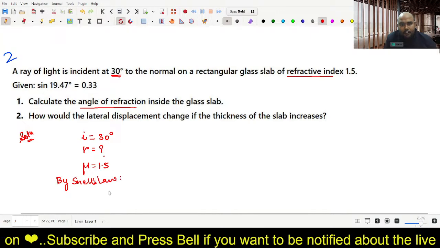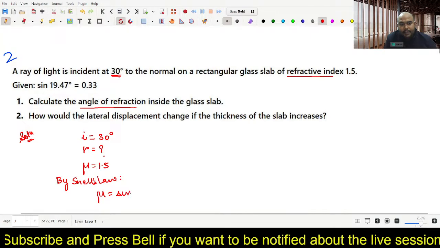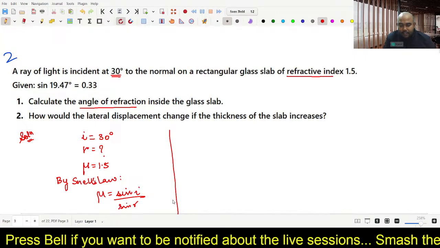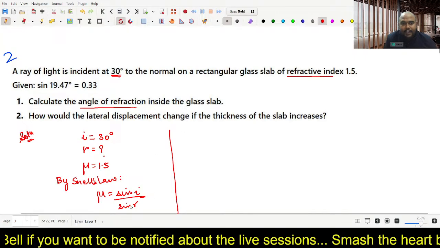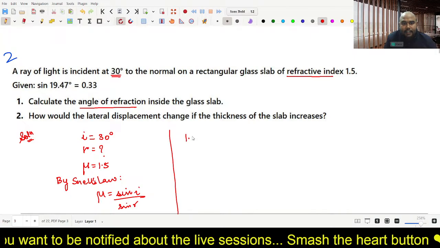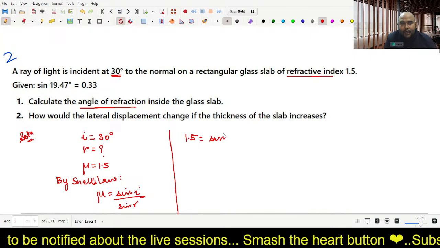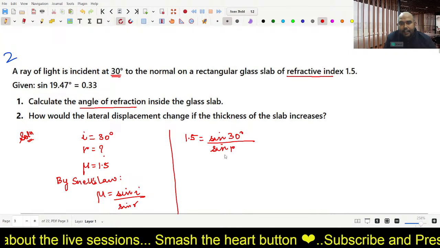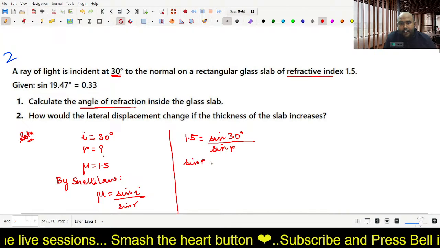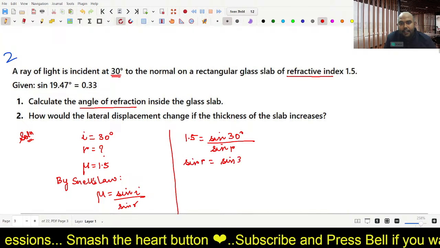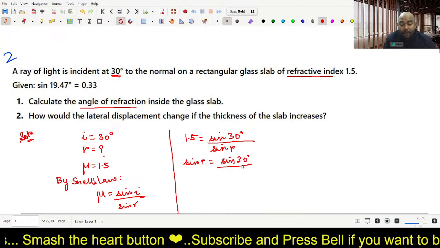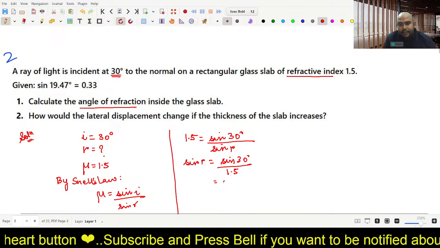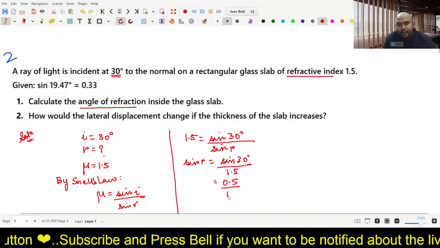So, using Snell's law, we know that refractive index is sine i upon sine r. You know this? Everyone knows this. The refractive index is given. That means 1.5 is sine i, the value of sine 30 degrees, upon sine r. So what will the value of sine r be? What is the value of sine 30? It is 0.5, half, right? Upon 1.5. So the value of sine 30 is 0.5, and below it is 1.5.